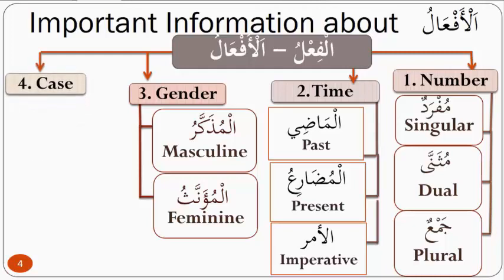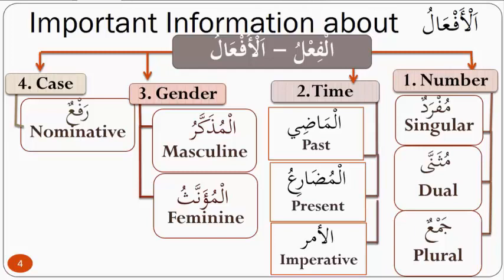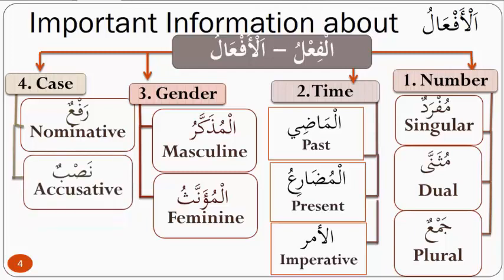The fourth case, again, has to do with case. For the af'al and the asma, we have rafa, the nominative case, and we have nasb for the accusative case. Okay, so those two are similar to the asma. And then the final case, we have jazm, okay, which I don't want to put an English translation for. We're going to leave it like that, inshallah. We're just going to learn it, because in any case, most of us don't know all of these cases in English. So we're going to memorize them in Arabic and learn them in Arabic, because that's going to matter.